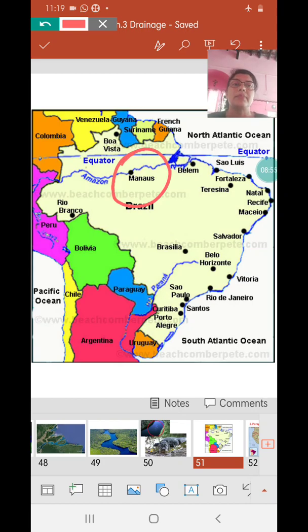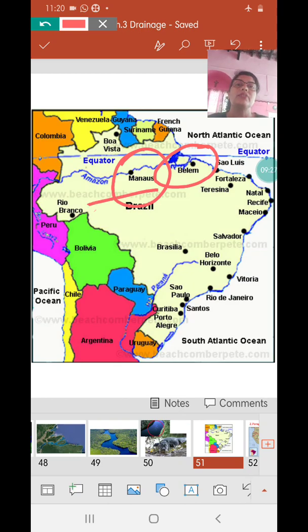One of them is Manaus, which is very much in the center in the equatorial zone, on the banks of river Amazon, in its middle course. The second place we will be referring to in the next chapter is Belem, the M is silent. Belem and Manaus are two places which you will require when we study climate, and climate is very much related to the location where it is situated.